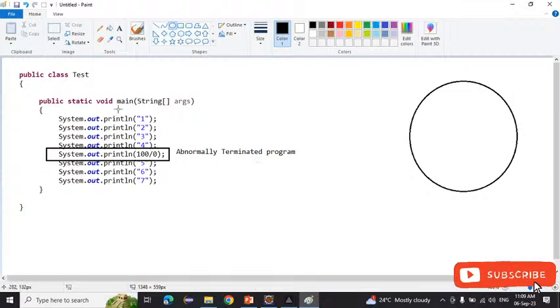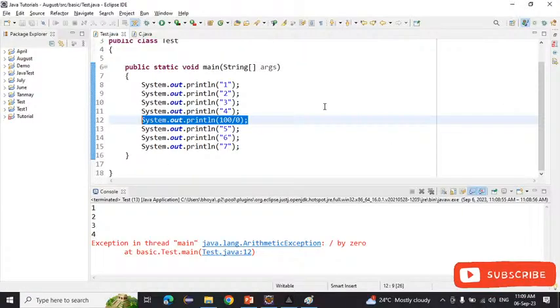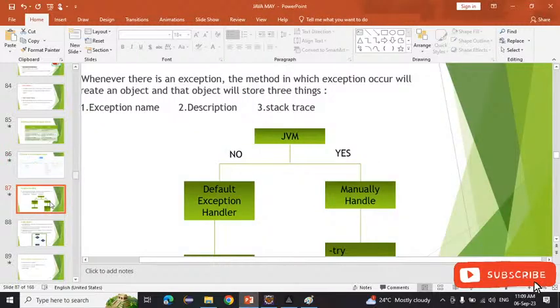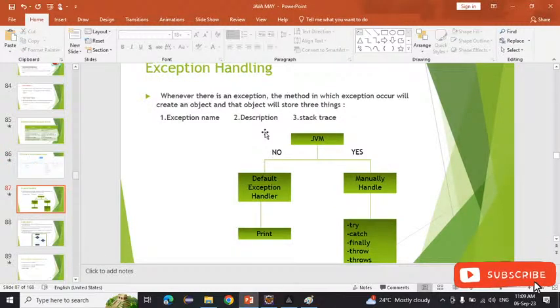Inside the main method, this is the main method. Inside the main method, an exception occurs. So the main method will create an object, and inside the object it has three things. What are the three things? That is the exception name, description, and the stack trace.